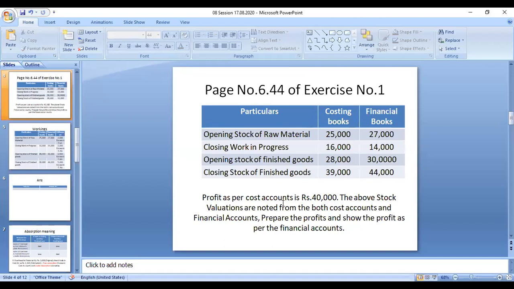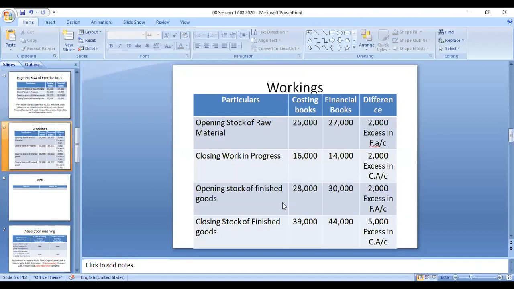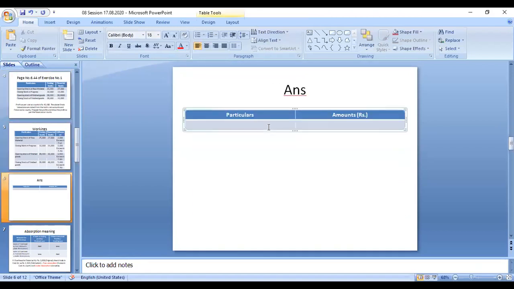We can take the cost accounting profit as the base. So profit as per cost accounting, that amount is 40,000 rupees. So reconciliation in the sense,